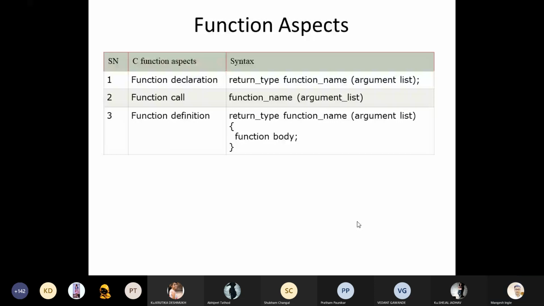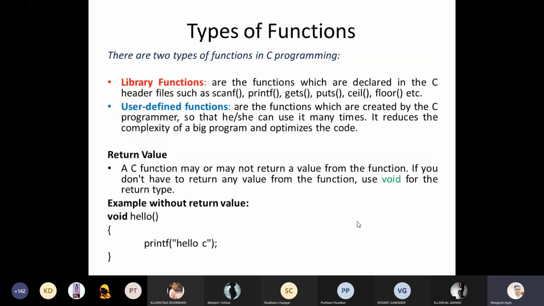So there are 2 types of functions you can find in any programming language. These are library functions and user defined functions, right? Library functions means, yes, anyone?